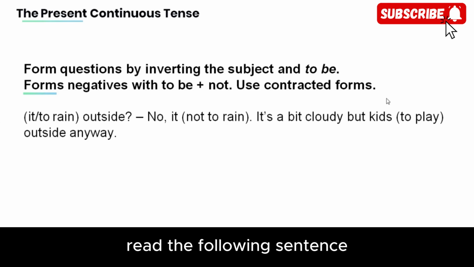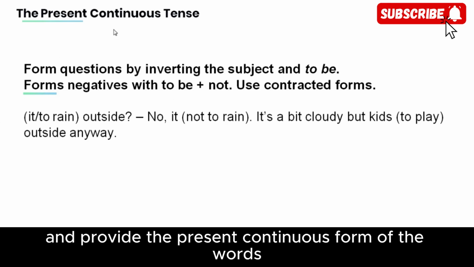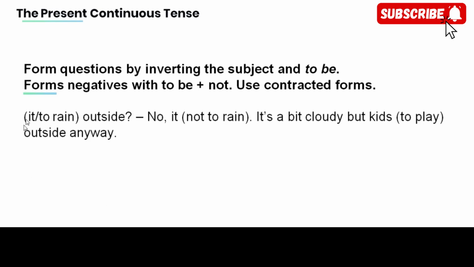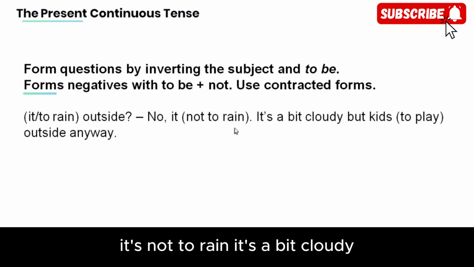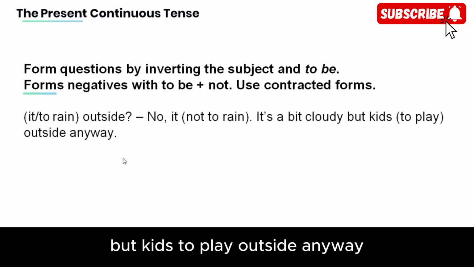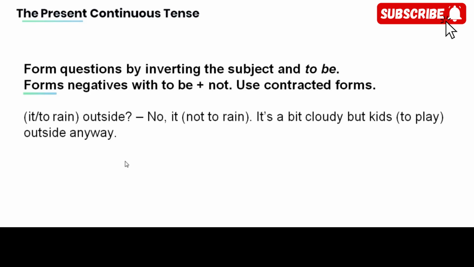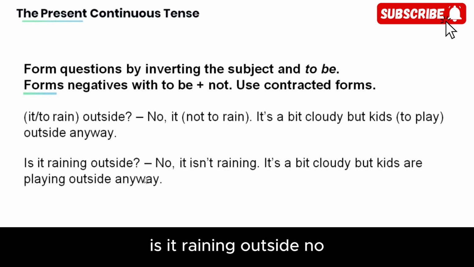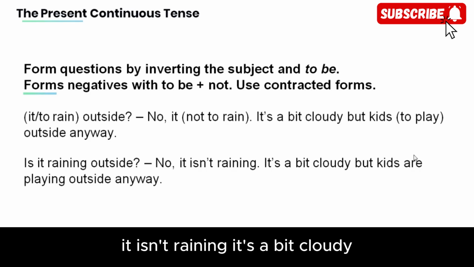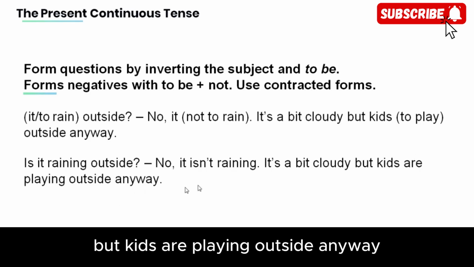Now read the following sentence and provide the present continuous form of the words in the bracket. It (to rain) outside? No, it (not to rain). It's a bit cloudy, but kids (to play) outside anyway. Is it raining outside? No, it isn't raining. It's a bit cloudy, but kids are playing outside anyway.